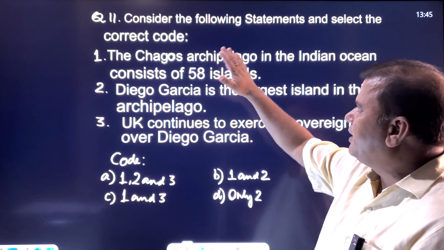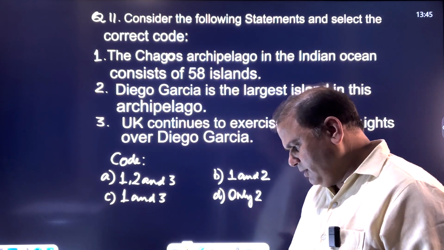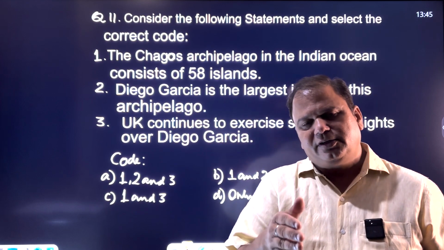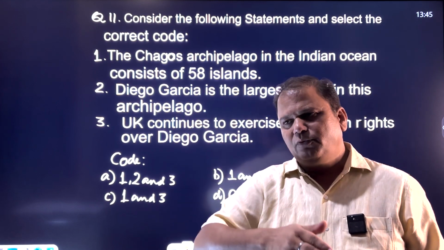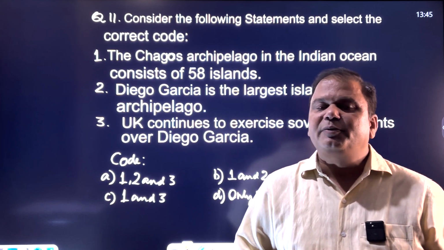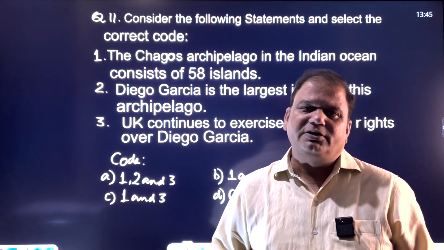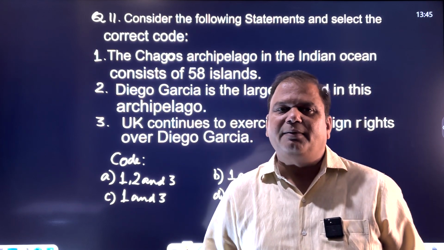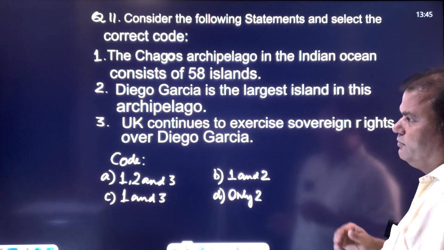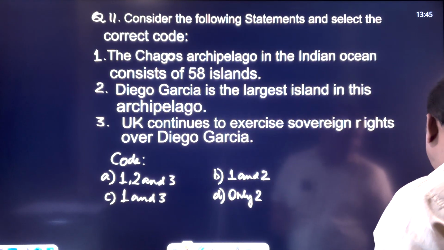So first of all, habitation started in this manner. Then in 1814, this territory was seceded to the British. Now, in 1965, the British government was responsible for establishing the British Indian Ocean Territory in this area. And Chagos was a part of it.